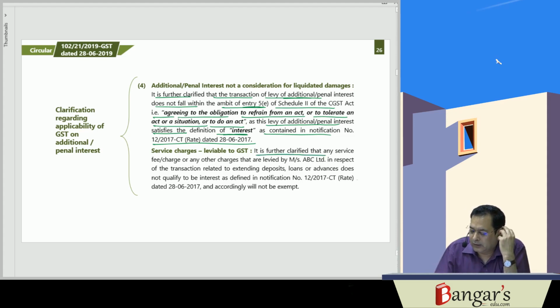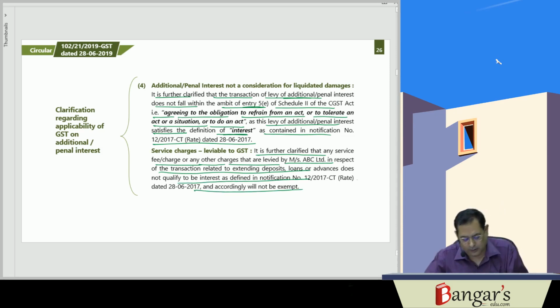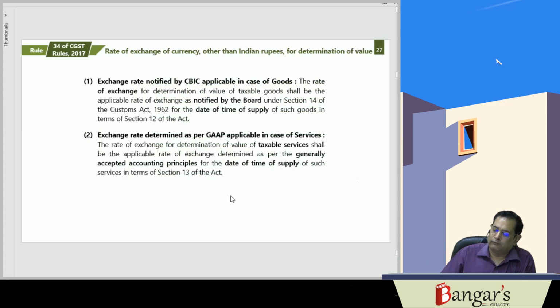It is further clarified that any service charge or fees or other charges levied by ABC Limited in respect of transactions extending deposits, loans and advances would not qualify as interest and would not be exempt from GST. So these were the statutory provisions we have discussed along with the circulars. Now we'll be going to the rules. Rule 35 and Rule 34 will be discussed first, and then we'll go to the practical questions. Then we will go to the other basic statutory rules.